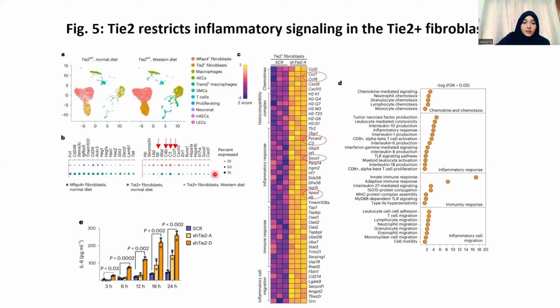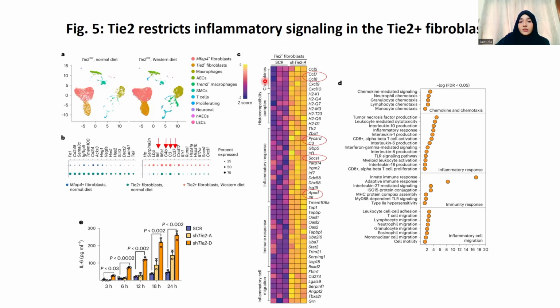And in this, they compared Tie2 plus fibroblasts under a normal diet with the Western diet, where we can see that those fibroblasts given the Western diet show enhanced expression of interleukin-6, CCL5, C3, and many other genes which are involved in the inflammatory pathways.